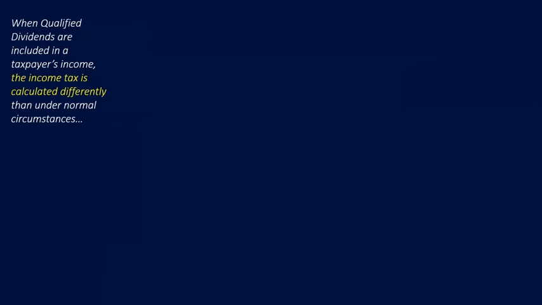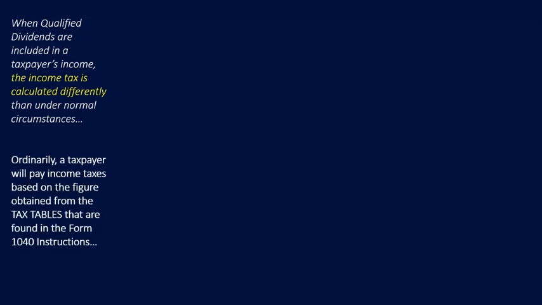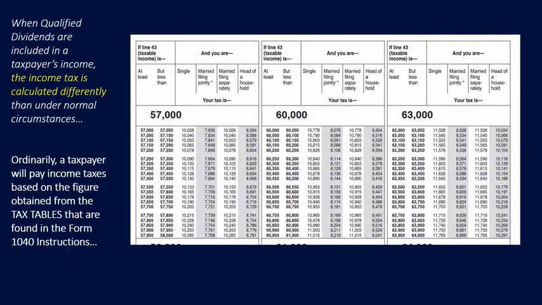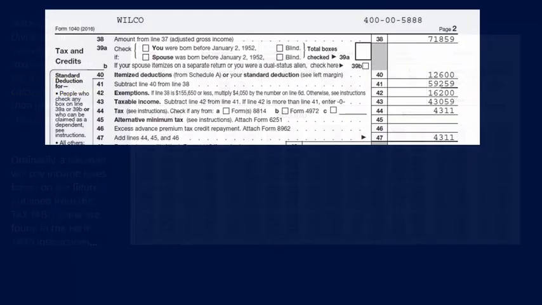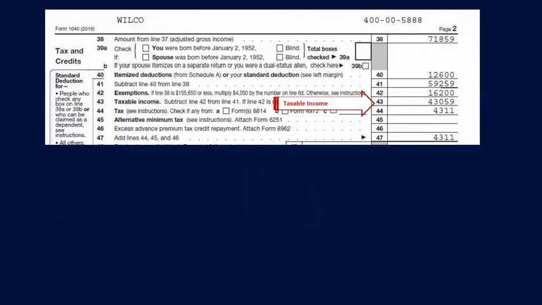When qualified dividends are included in a taxpayer's income, the income tax is calculated differently than under normal circumstances. Ordinarily, a taxpayer will pay income taxes based on the figure that's obtained from the tax tables that are found in the 1040 instructions. So let's look at our taxable income in this particular example. $43,059.